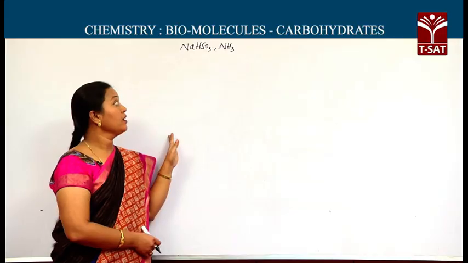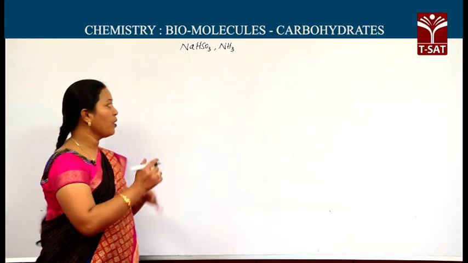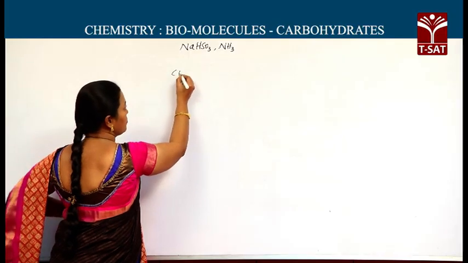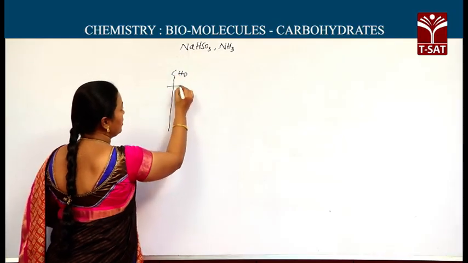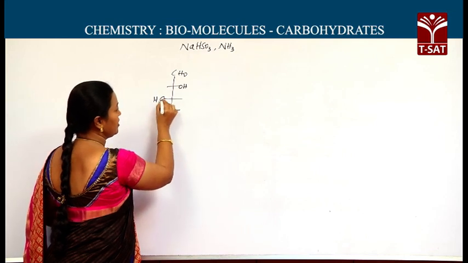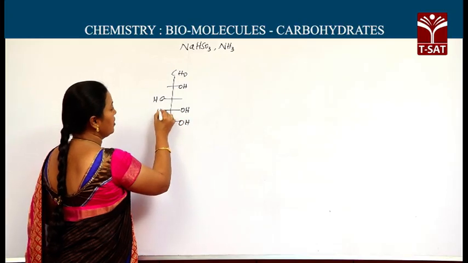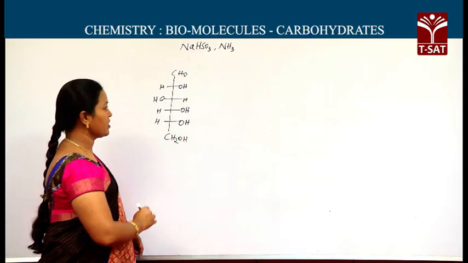So, we will write closed structures, nothing but ring structures, for the glucose. Now, I am writing ring structures for the glucose. It is the open chain. It is simple to remember: C2 with OH on the right side, C3 with OH on the left side, C4 and C5 OH groups are on the right side. It is the open chain structure.